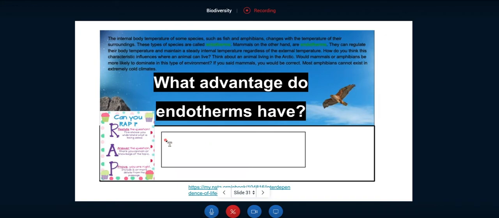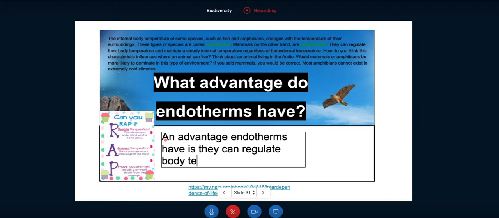Okay, it says an advantage. So this is the restating part again. Endotherms have... Ectotherms have... is they can regulate, and I'll check my spelling this time, body temperature. Okay, there we go. Body, did I spell that right? Temperature, and I did. Okay, now we still have to do the P part.